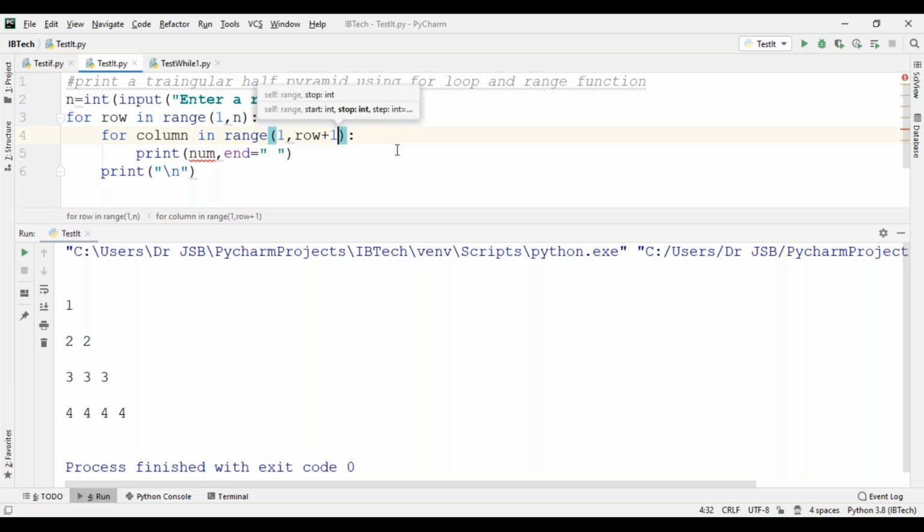Then print column, comma, end. Same as the previous one, but a half pyramid will come.